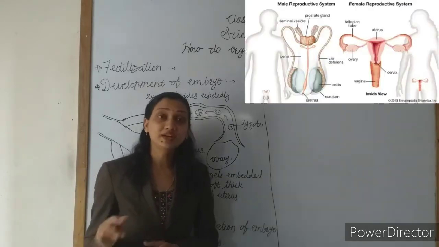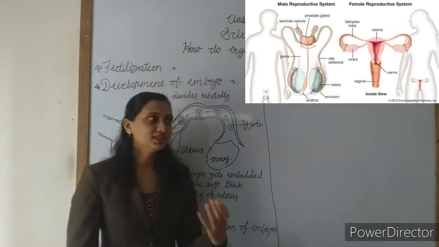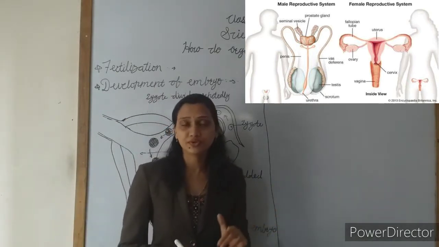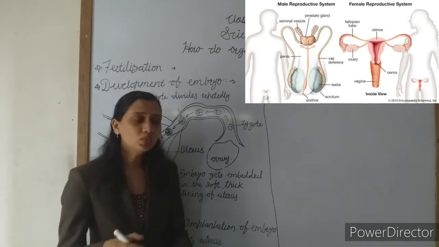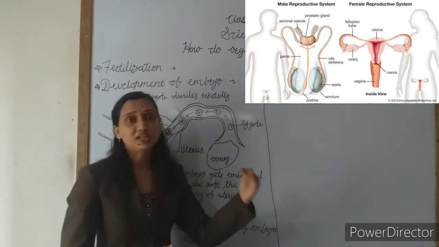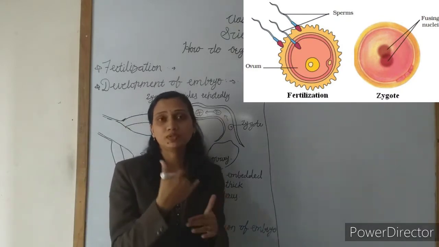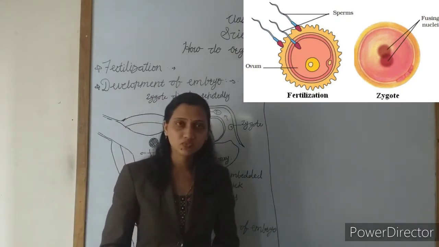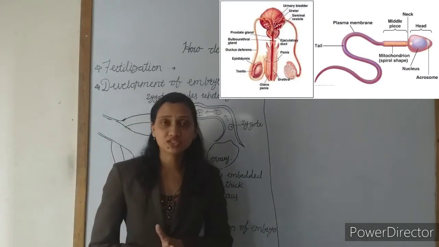In our last period, we learned about the male and the female reproductive system. That means we learned about the reproductive organs in the male and the female and their functions also. Now today we will learn about fertilization and the development of the embryo in the mother's womb. We know that in humans, internal fertilization occurs.